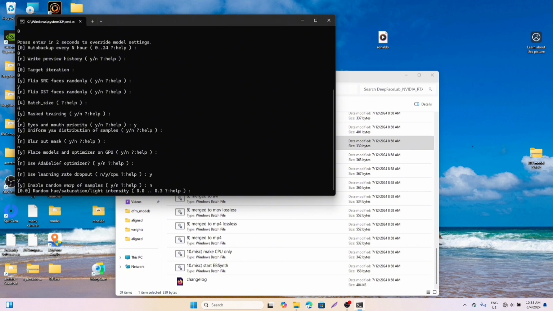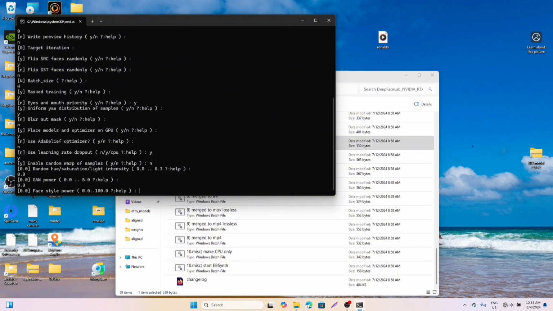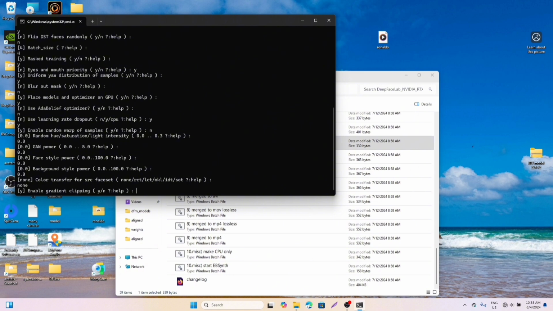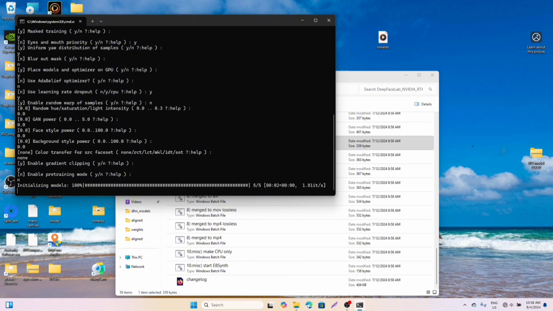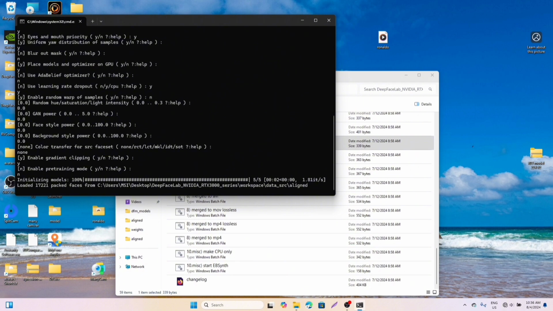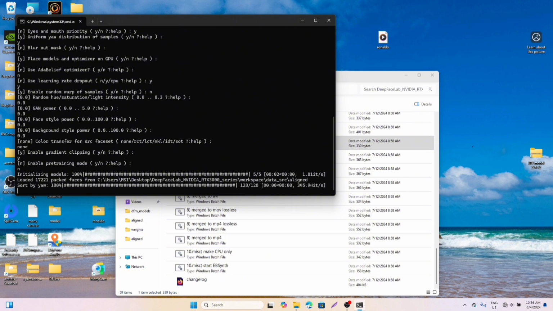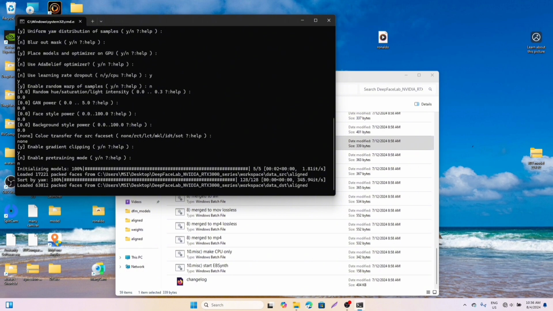And enter, and color transfer none. Enable pre-training mode, no. And yeah, we'll bump it up again and just wait till it loads and it starts training again. This is going to help the eyes and the mouth to roll uniformly, so your model doesn't turn out to have a squinted eye.